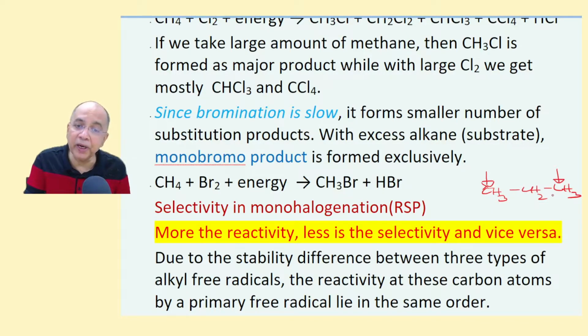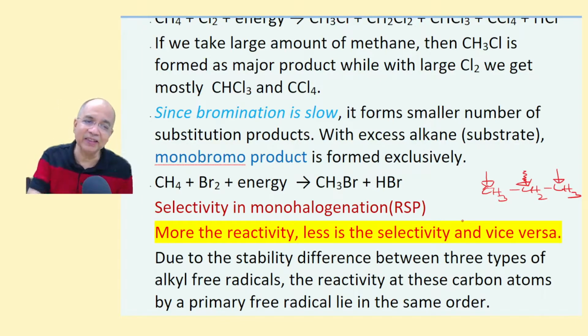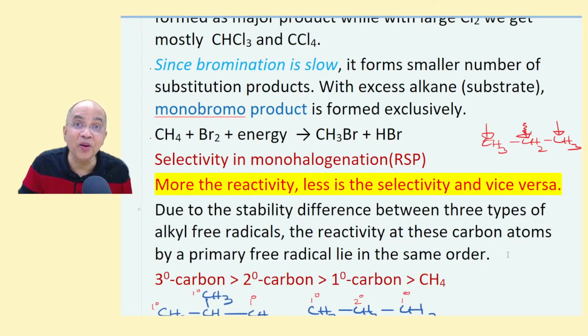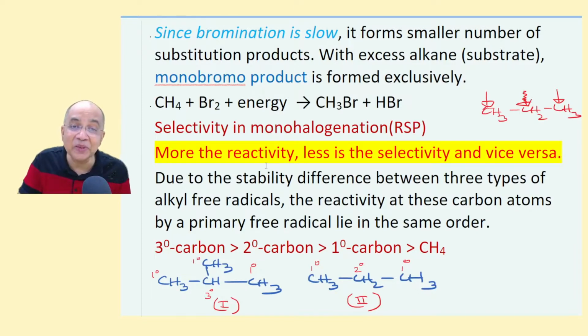That will be n-propyl bromide. Here also n-propyl bromide. But here, this will be a different non-equivalent position. That will give you isopropyl chloride or isopropyl bromide. Both are monohalo, but they are isomeric. So to study that, we have the RSP principle. What does this principle tell us? It tells us the more the reactivity, the less is the selectivity, and vice versa.